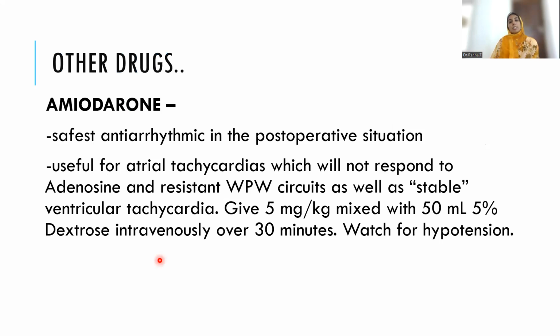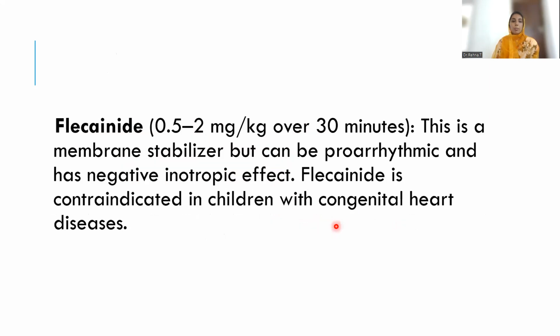What are the other drugs which can be used? One is amiodarone. This is another drugs question. It is the safest anti-arrhythmic in the post-op situation, that is amiodarone. It is useful for tachyarrhythmias not responding to adenosine and also for resistant WPW circuits. Just remember this, the dose is 5 mg per kg mixed with 50 ml of 5% dextrose IV over 30 minutes. And we should watch for hypotension.